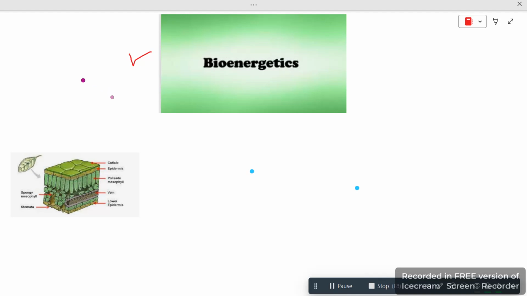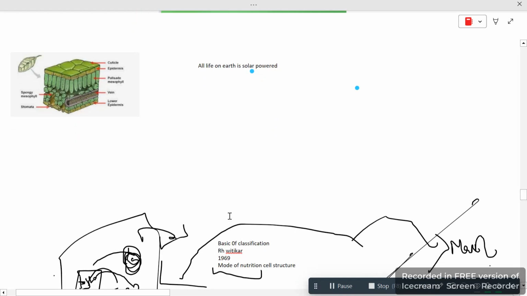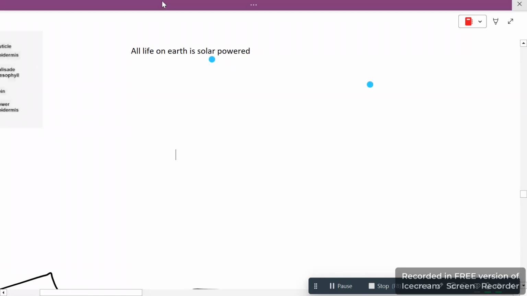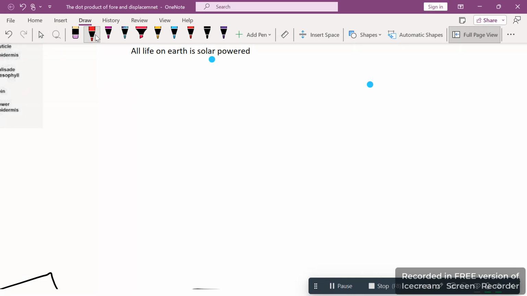So we'll start today. Before we start, let me just write one sentence which you might have written or seen before. All life on Earth is solar powered. So what does this point mean? All life on Earth is solar powered. That simply means, I'm just explaining to you the complete process, how that begins.